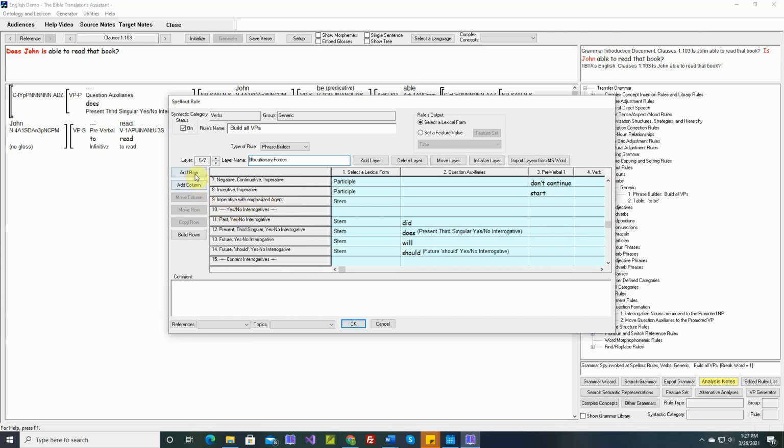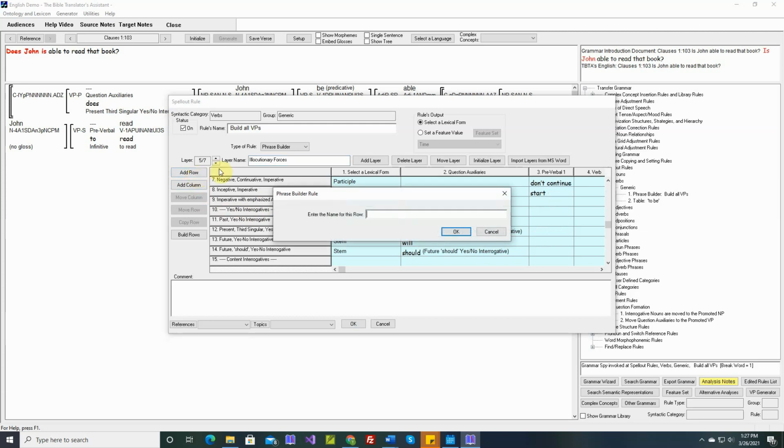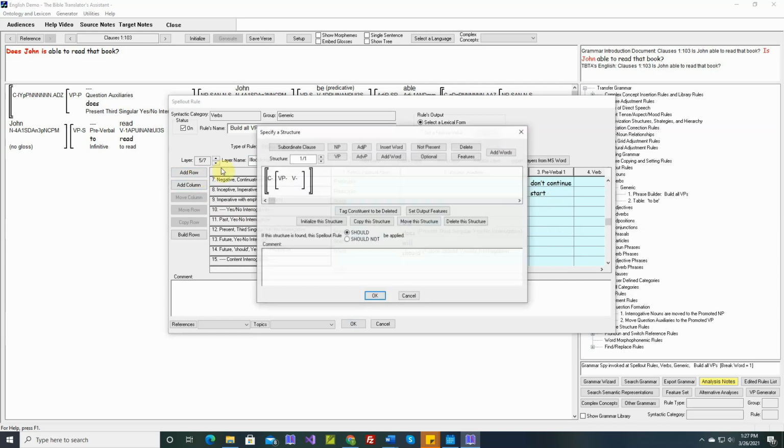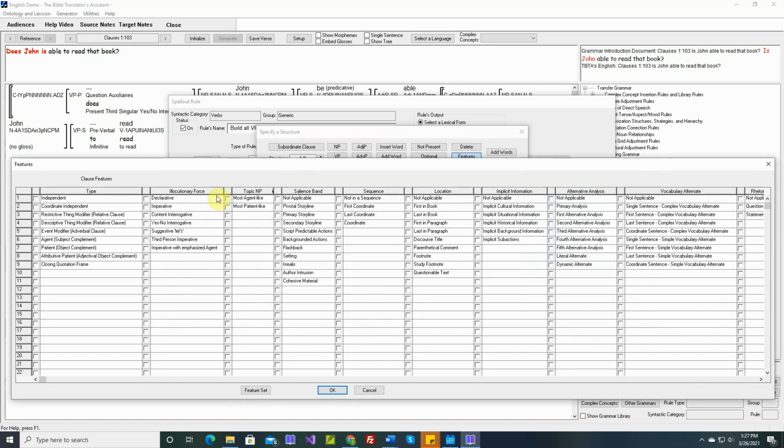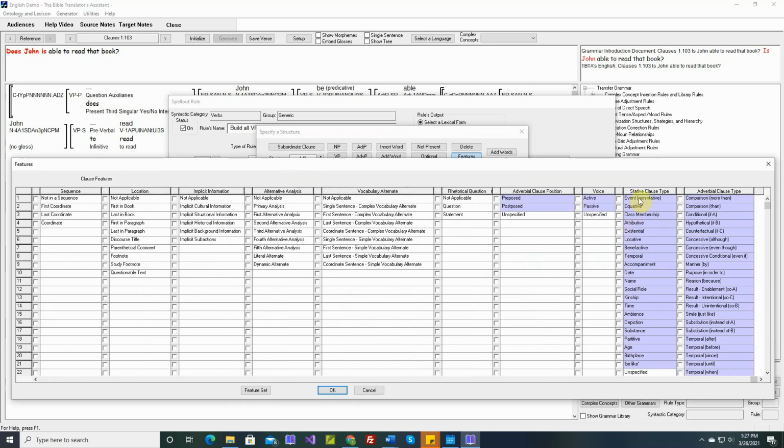Let's add another row that applies only to the stative questions, because there we just want the verb to be. So when it's stative yes-no, to specify stative, we have this, hopefully you activated this feature way back when we were doing the feature adjustment rules.